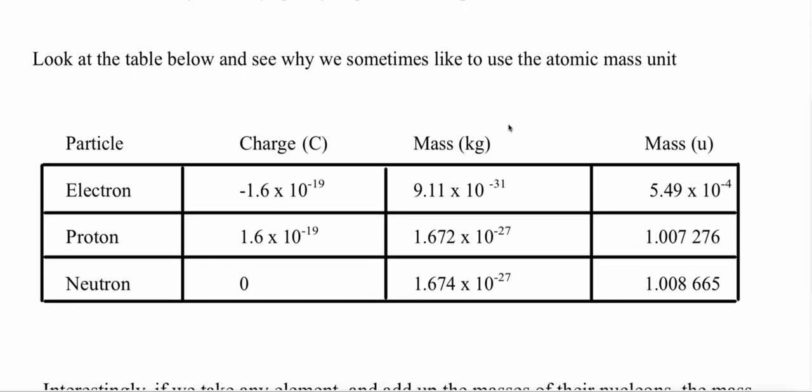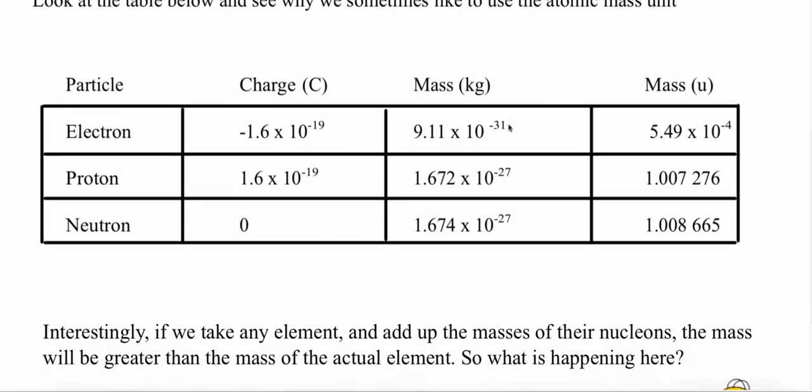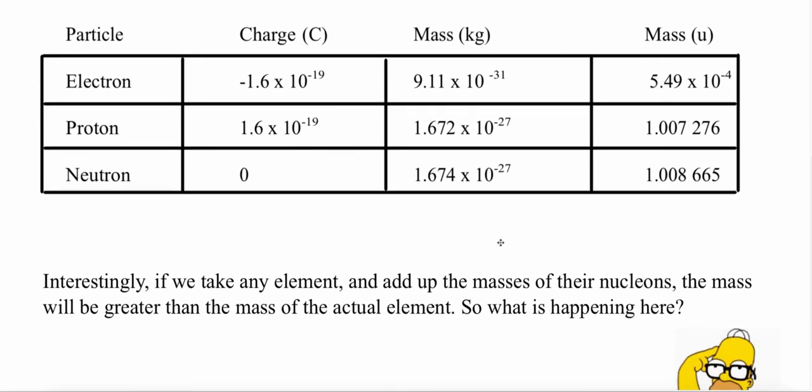So this may have worked for carbon, but here's something very interesting. If we notice, we said there are 12 nucleons altogether in carbon: 6 protons and 6 neutrons. If we multiply the proton mass by 6 and add it to 6 neutron masses, we're going to get something bigger than 12, aren't we? Why? Interestingly, if we take any element and add up the masses of all the nucleons, the mass will be greater than the actual mass of the element.